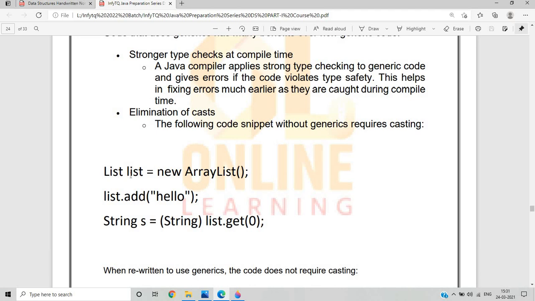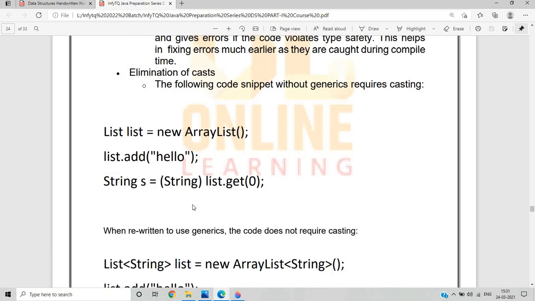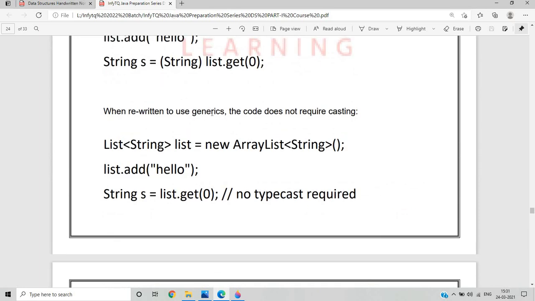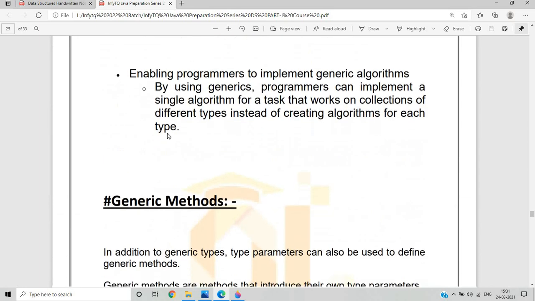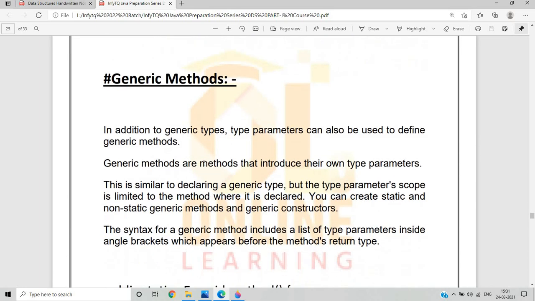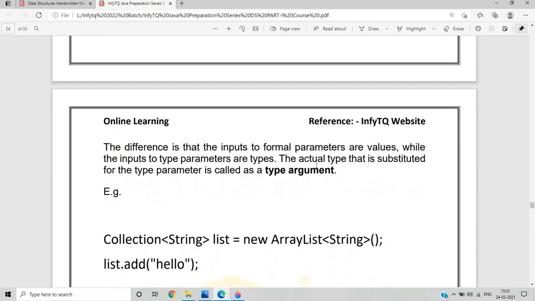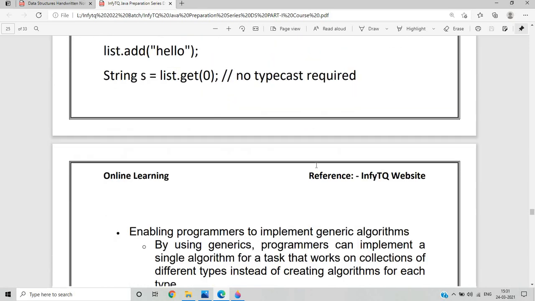This is the actual example of an ArrayList, and you can see the following PDF for how to make that. Now, what are some generic methods that are useful for this? In addition to generic types, type parameters can also be used to define generic methods. As we learned, there are the type parameter and the type argument.